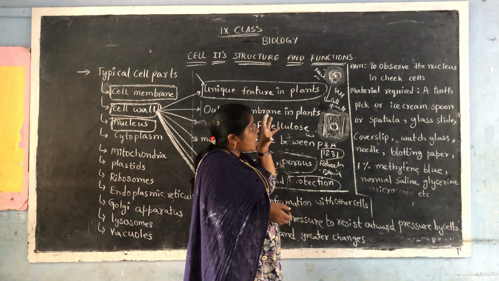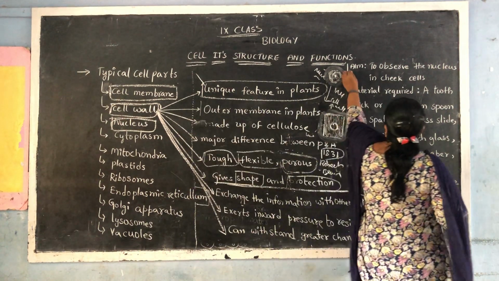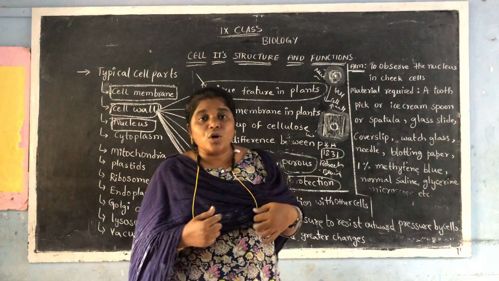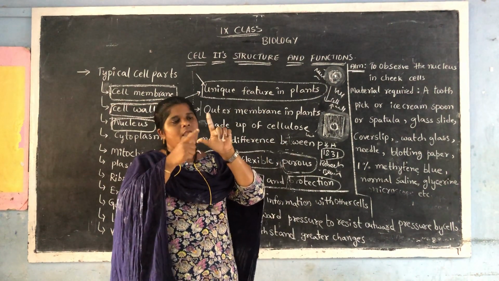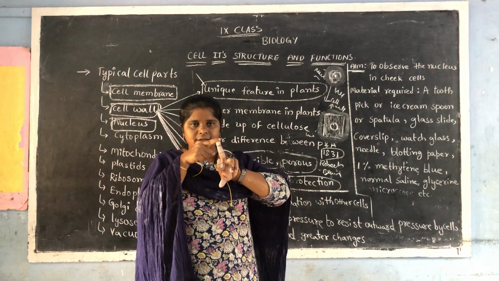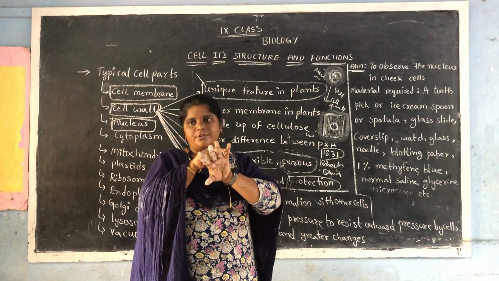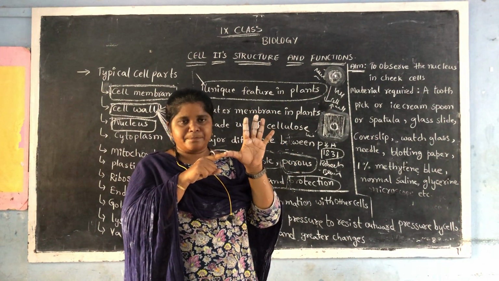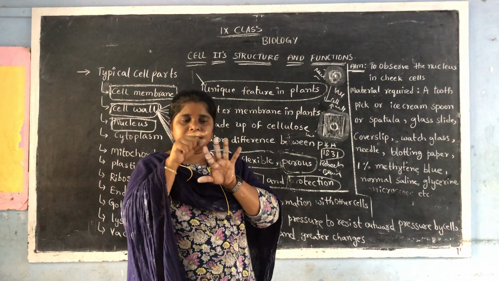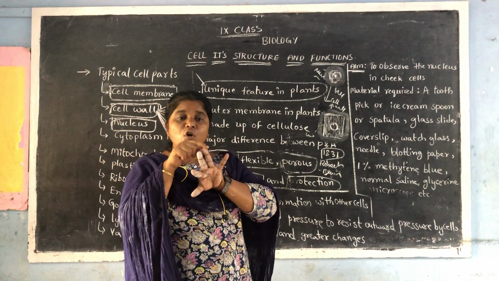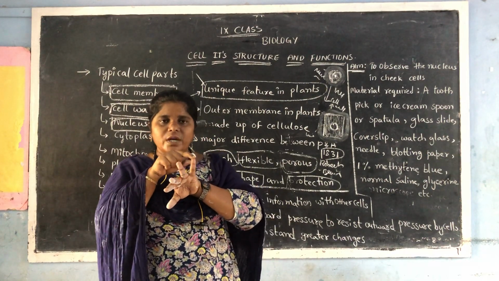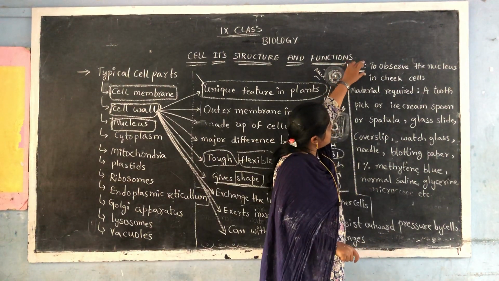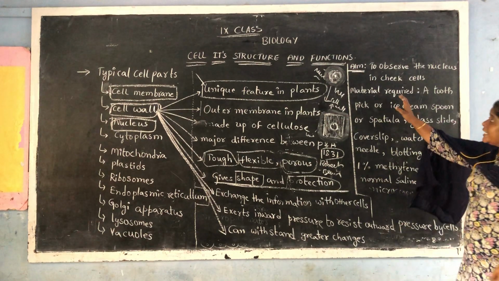Okay. So, now how do you observe this nucleus? When you are doing an experiment, what you have to mention is aim, apparatus, procedure, observation, inference. There will be 5 main steps in doing any experiment. First one is what? Aim. Second one is what? Apparatus. Third one is procedure. Fourth one is observation. Fifth one is inference. So, what is the aim of this? Our aim is to observe the nucleus